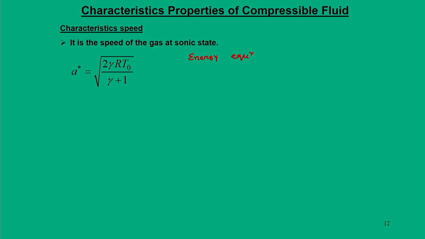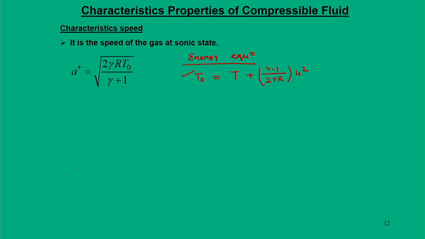You can see how vital the energy equation is in all this analysis; everywhere we are using it. Here we will use the energy equation for stagnation temperature, T naught is equal to T plus gamma minus 1 by twice gamma r u square. This derivation was made in one of the previous slides.